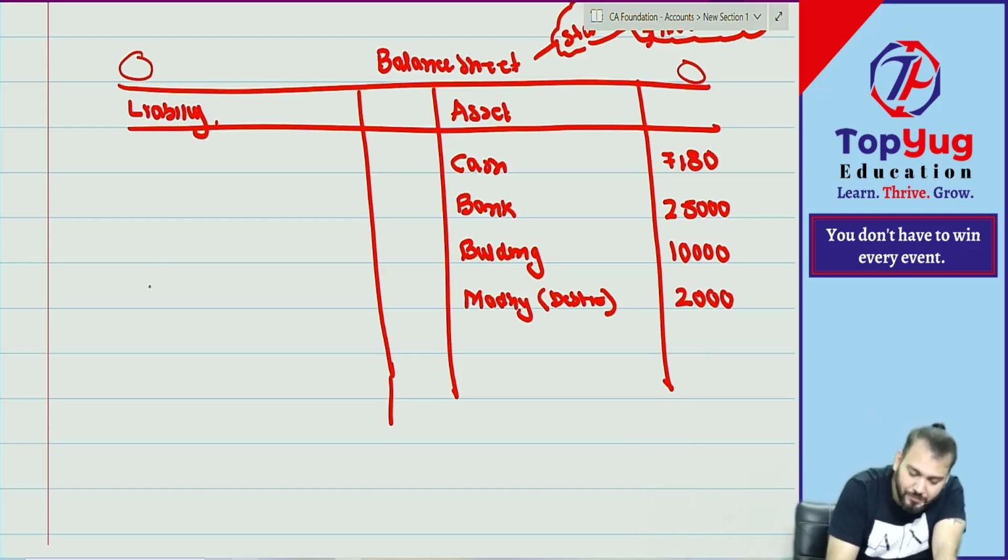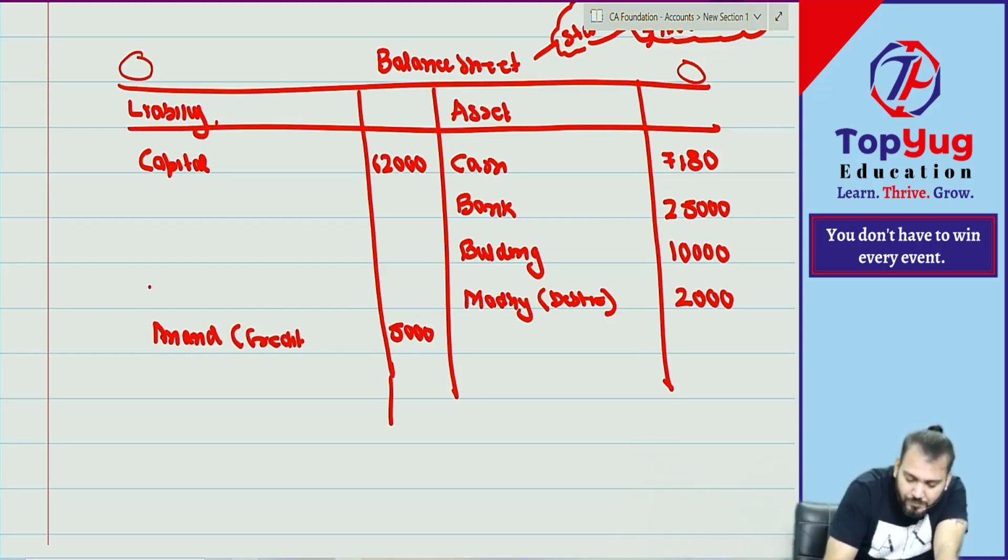Anand is what? Always we write down first capital, huh? Capital 62,000. Then what? Anand how much? 5,000. Anand is creditor.